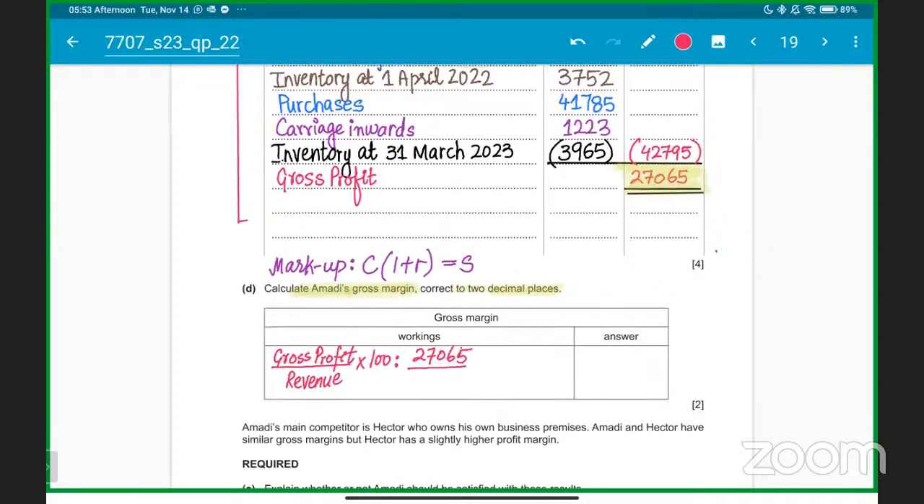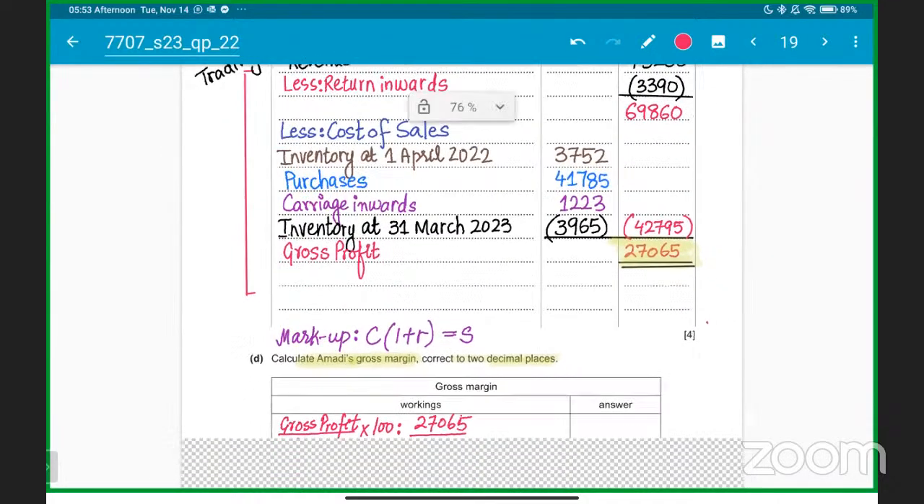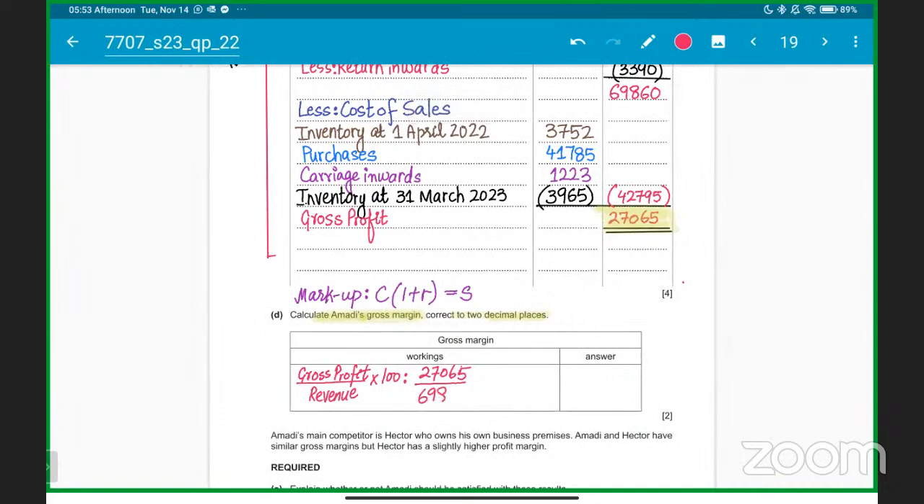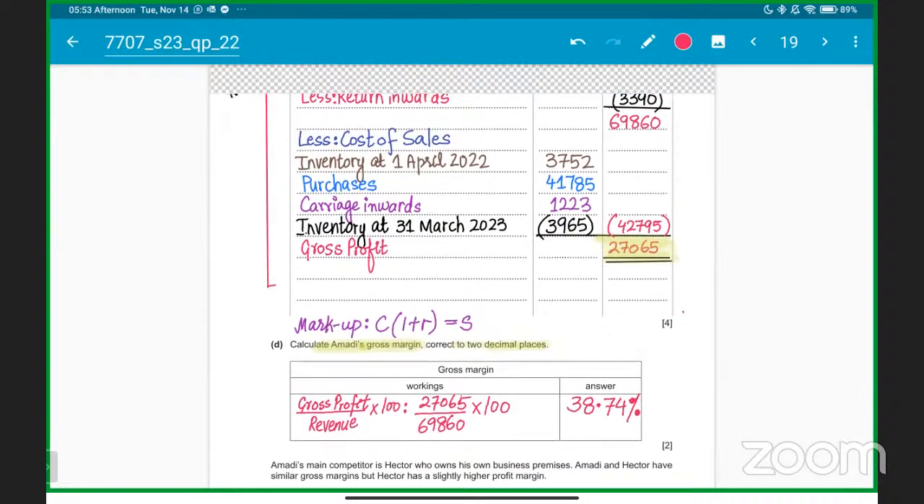This figure divided by the net sales revenue, that is 69,860, multiply by 100. Whatever the answer is coming, you'll write in the other section. 27,065 divided by 69,860. So gross profit divided by the revenue. So it is 38.74. Yep, 2 decimal places you have to give, 38.74%. And that is going to be the answer that you have to tell the examiner. Okay, everyone got it clear?